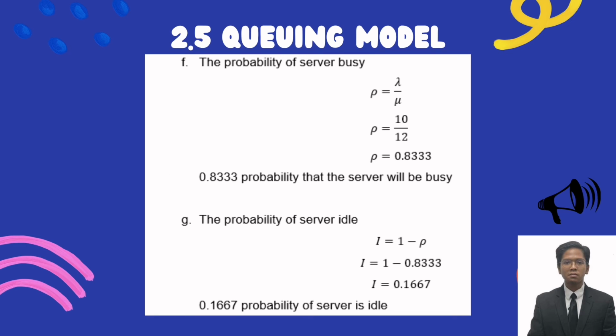Besides that, we are calculating the probability of the server being busy. For the result, there is a 0.8333 probability that the server will be busy. And last but not least, we are calculating the probability of the server being idle. For the result, there is a 0.1667 probability that the server is idle.